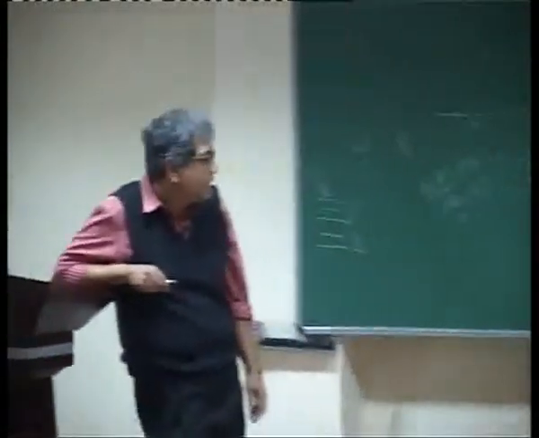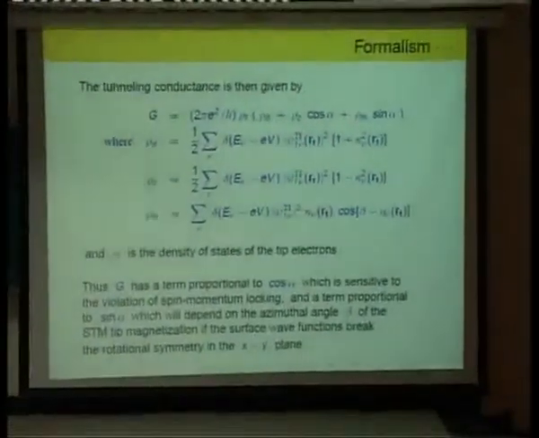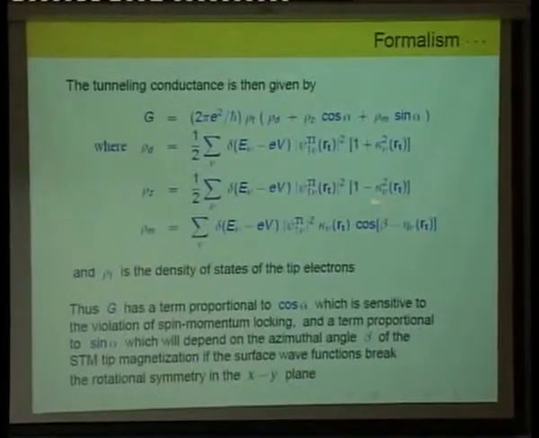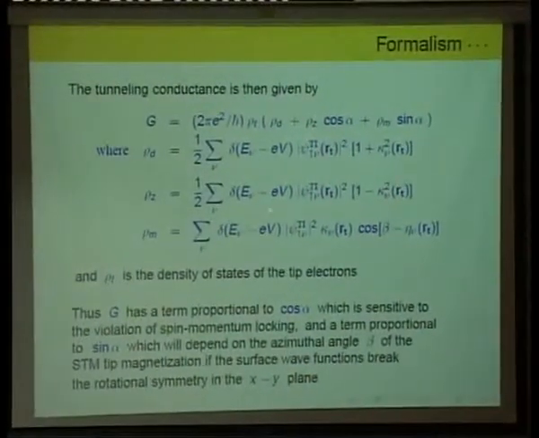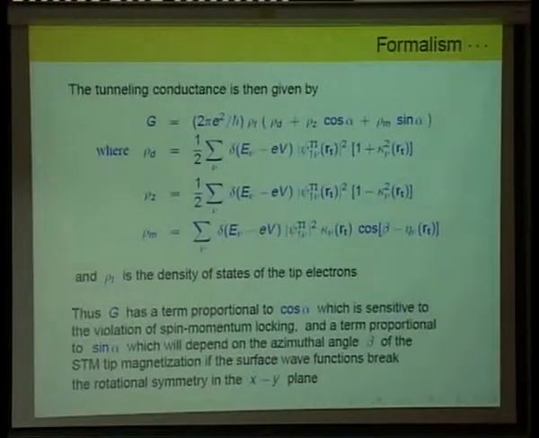So then we discover that the tunneling conductance has several pieces. Let me point out some of them. There is one piece which is proportional to cosine alpha. Alpha, remember, was one of the polar angles. That piece is sensitive to violation of spin momentum locking. It's 0 if kappa is 1, if the spins are in the plane, but it's non-zero if the spin points a little bit out of the plane. So that's the cosine alpha term.